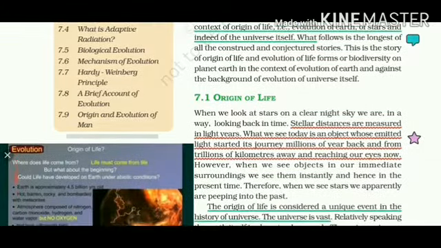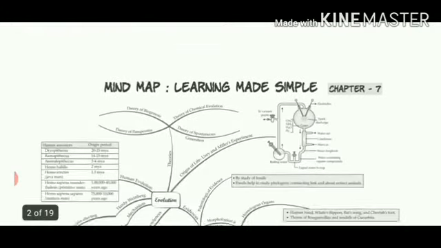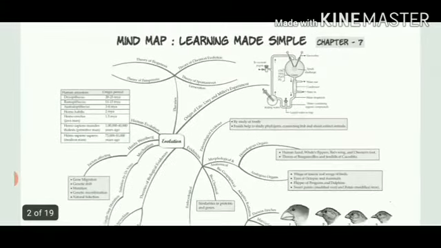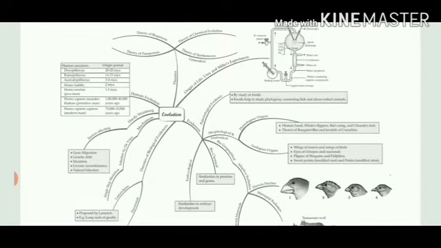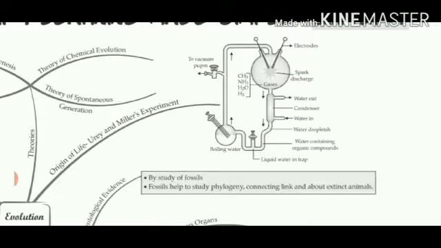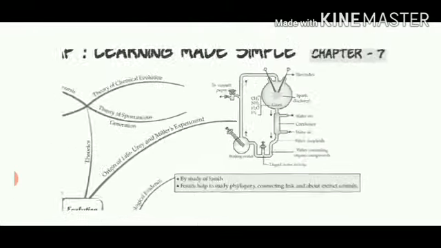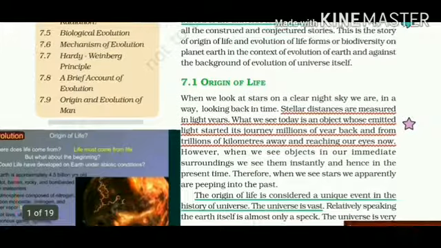Before starting, let's have a look at a mind map of this chapter. The mind map talks about all the different kinds of topics. Today we are going to study different theories about the origin of life. The theories start with biogenesis, then panspermia, the theory of chemical evolution, the theory of spontaneous generation, and the last one, which is accepted today, the Urey and Miller experiment, which has been described in the diagram also. So let's start with the chapter.